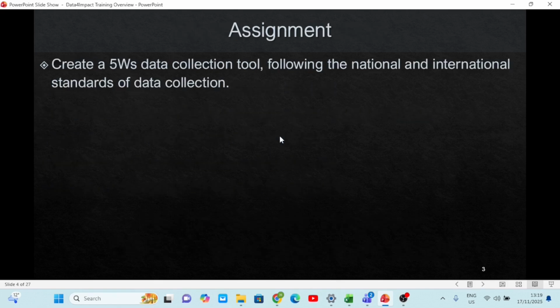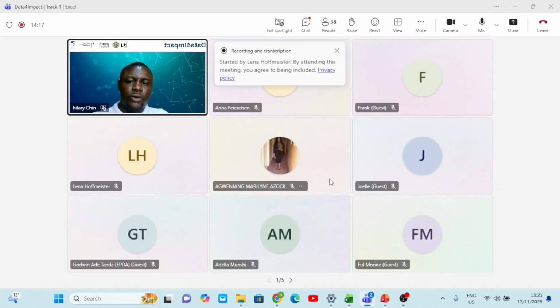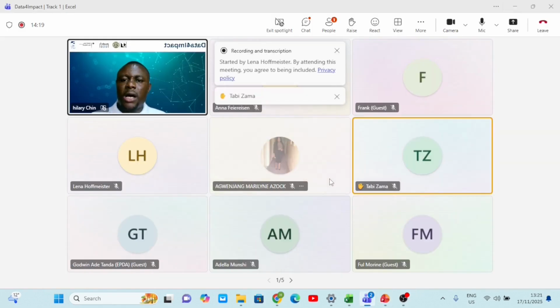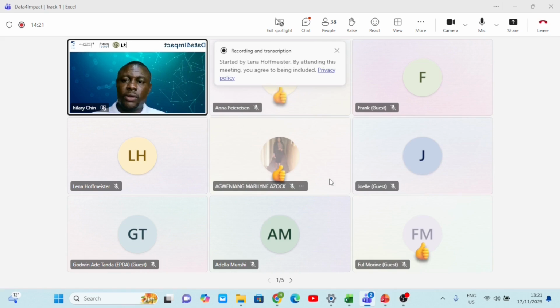And then also, at the end of this, we are going to be doing an assignment. Okay, you create a 5W2 to collect data, following national and international standard. So by the end of this lesson, we want you to design a 5W2 that you are going to take a picture of and then submit before the next session. So now, I'm going to go ahead and start launching my Excel.